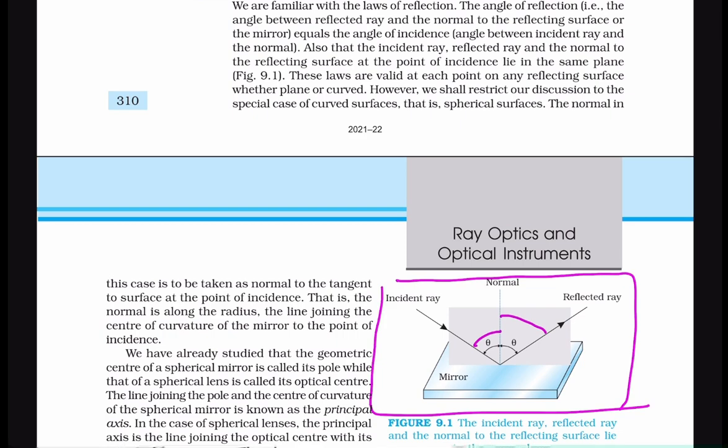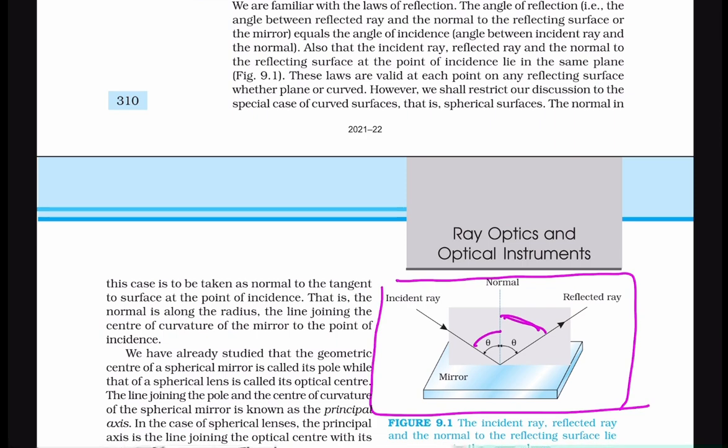The angle of incidence is the angle between the incident ray and the normal to the surface of reflection, and the angle of reflection is the angle between the reflected ray and the normal.